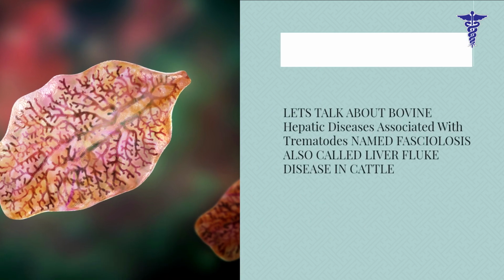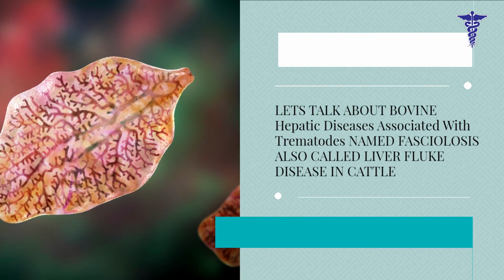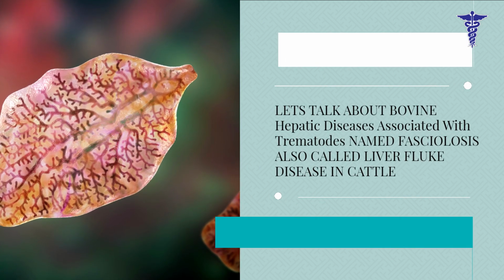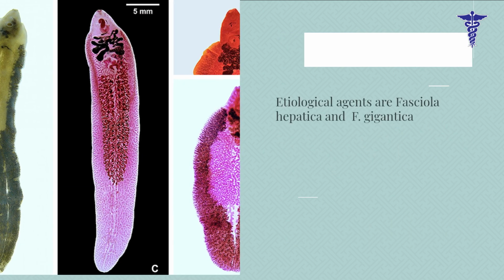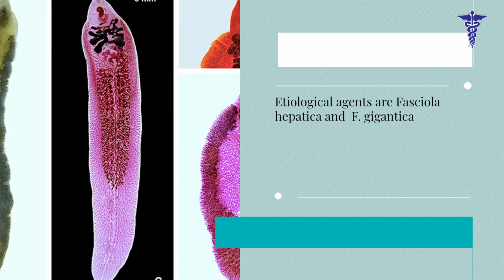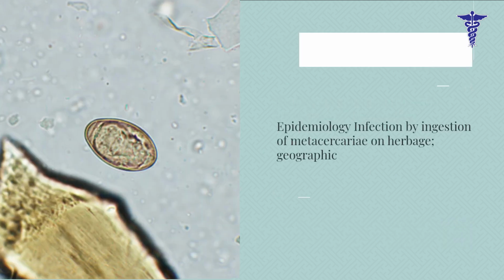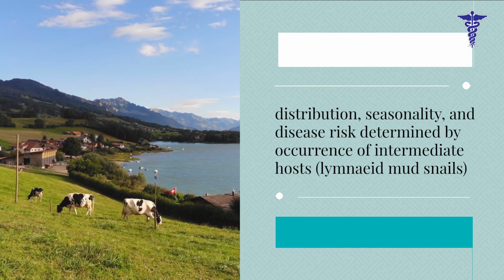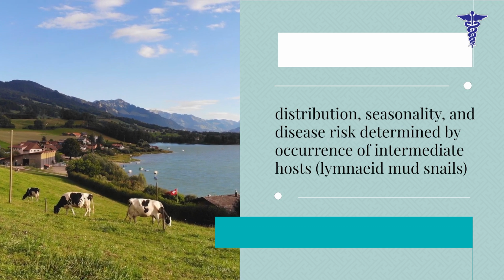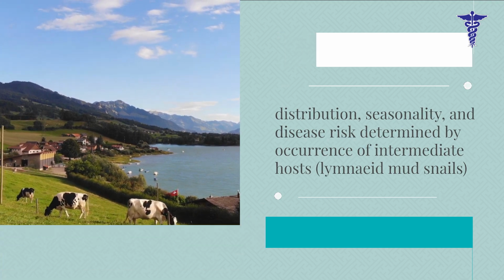Let's talk about bovine hepatic diseases associated with trematodes named fasciolosis, also called liver fluke disease in cattle. Etiological agents are Fasciola hepatica and F. gigantica. Epidemiology: infection by ingestion of metacercariae on herbage. Geographic distribution, seasonality, and disease risk are determined by occurrence of intermediate hosts, limnaeid mud snails.